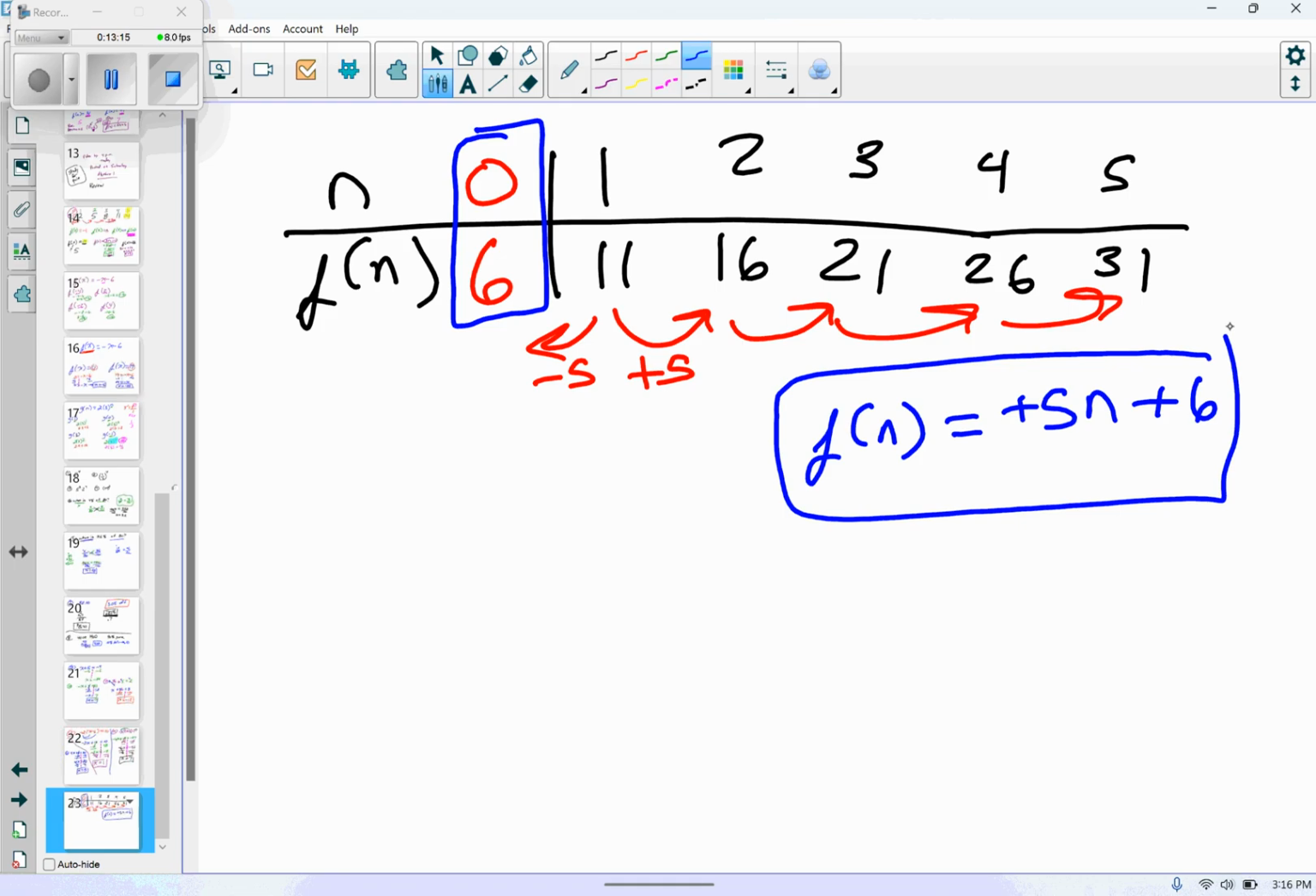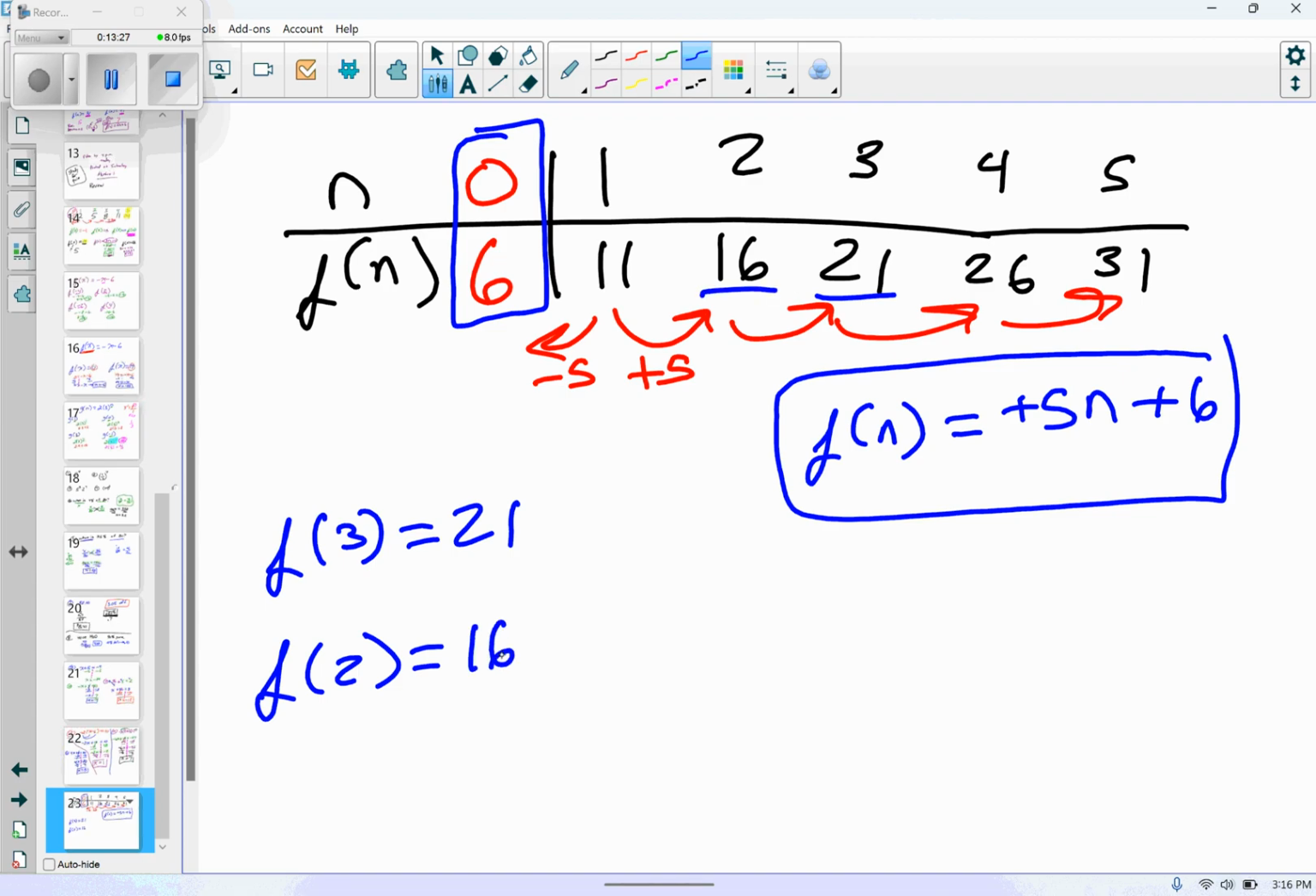All right. So f at 3 is equal to 21. F at 2 is equal to 16. F at 0, we just found, is equal to 6. And then it says f at 6. So should we plug 6 into our equation, or could we probably find the 6th term? I think I can find that 6th term, which is 36.